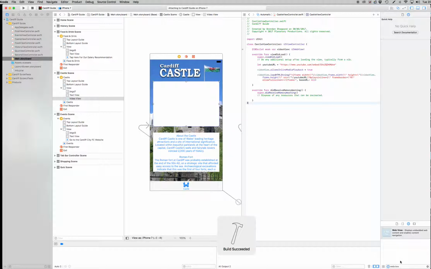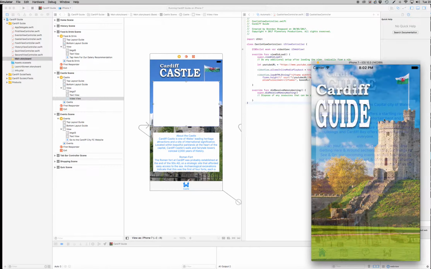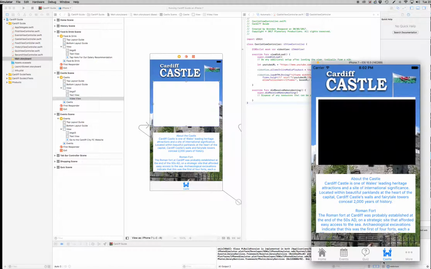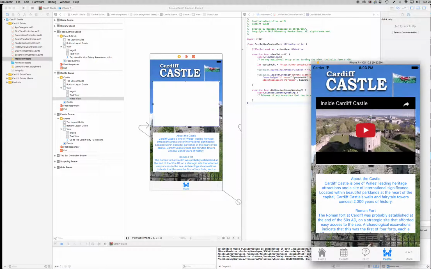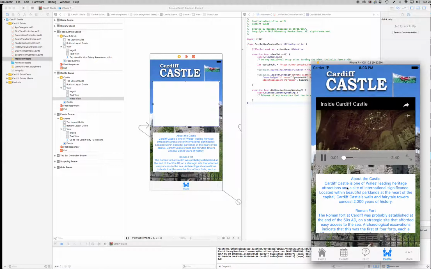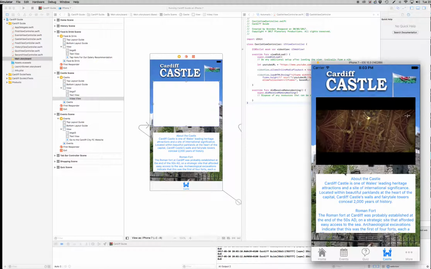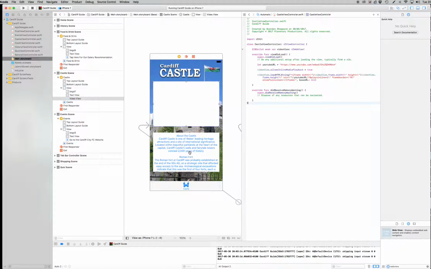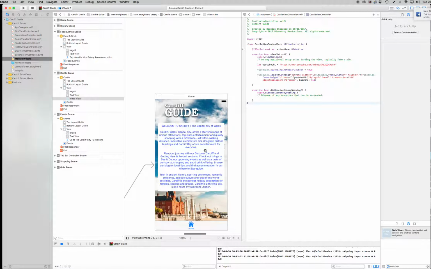It's not bringing up any errors, which is good news. Let's have a look. Click on Castle, and there it is. That's better. So yeah, it was just an embed code we needed. And there you go. So now you've got a little video which you can run directly inside your app, and there it is playing. You've even got the interactive controls of pause and everything like that. So that's how to insert a video into your app. Now let's see if we can do that again. So let's have a look.